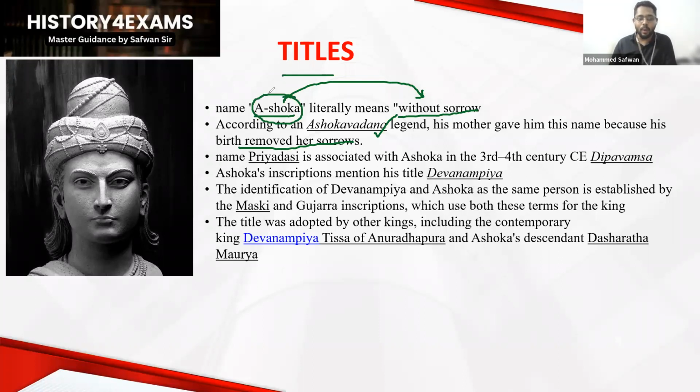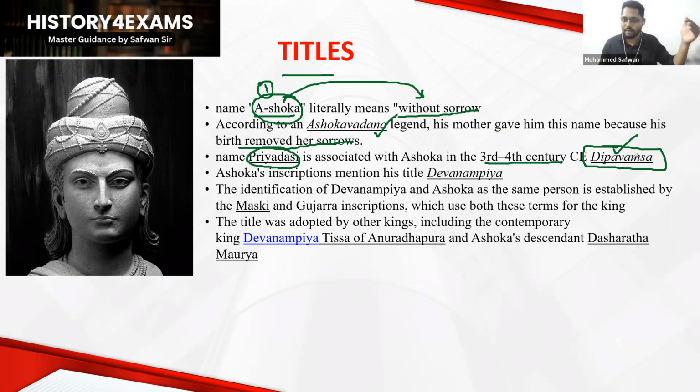Then another name is Priyadasi, meaning the beloved. Priyadasi is associated with Ashoka in the 3rd, 4th century CE, and we have the information from the work called Dipavamsa. Tell me, guys, where this Dipavamsa work was produced, and I'll give you a clue. It is a Buddhist work based on legendary stories. Where was it produced?